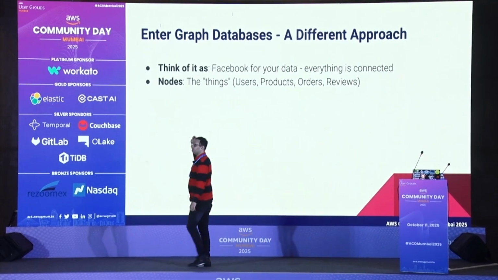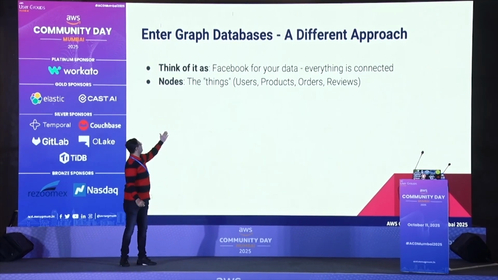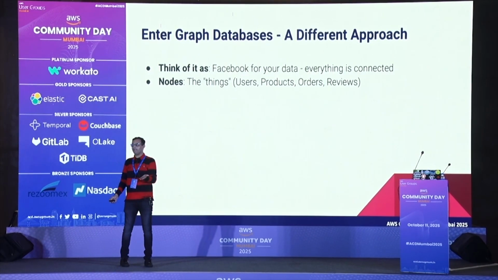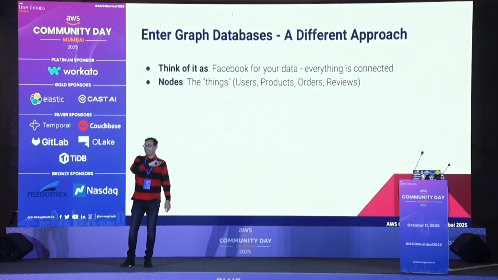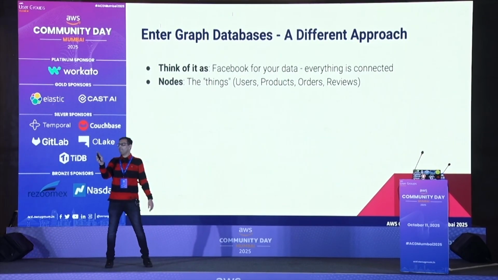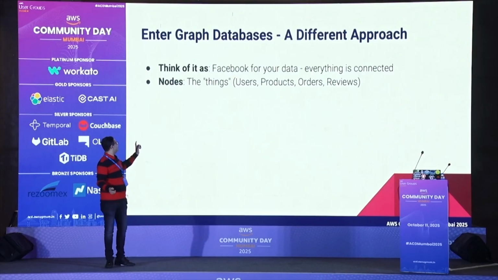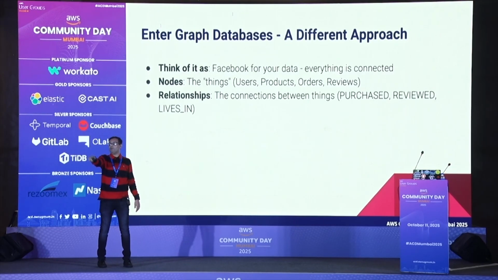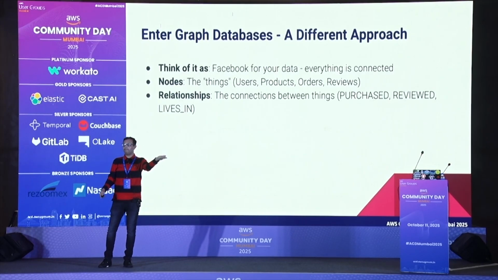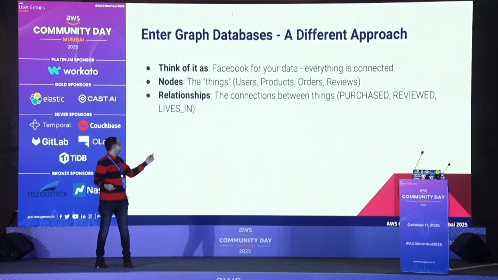But here it's a node. A node is a thing. It can be a user, it can be a product. Individually, each person will be a node. If you take this conference room, everybody is just a node. Then relationships. What is the relation between you and you? You may be friends, you may be colleagues, right? Those are the relationships that we can map in this database.